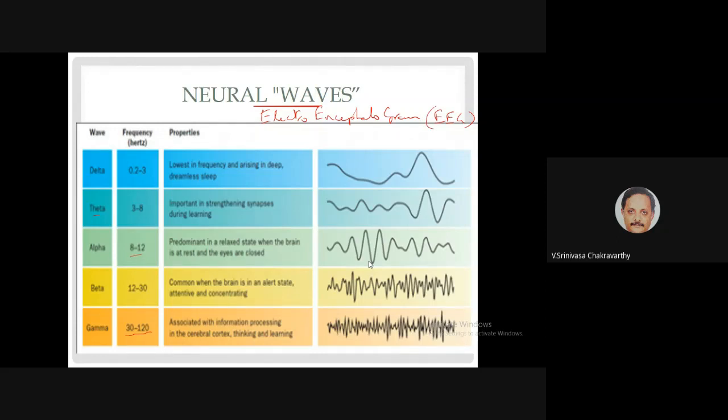In this 30 to 120 hertz range, the neural underpinning of conscious perception is thought to be synchronized activity of neurons around the 40 hertz band. That's a big theory, and there are also counters to it, but it's a very important theory proposed by many people, one of them being Crick, of Watson and Crick.